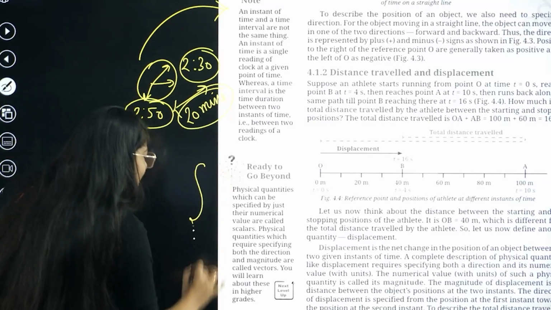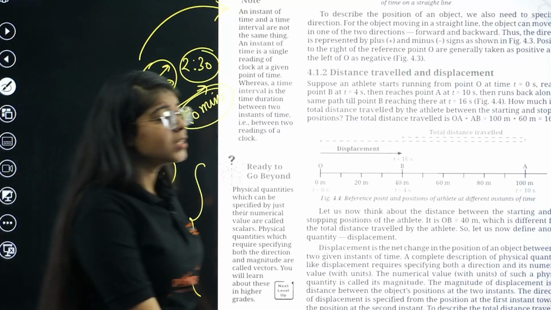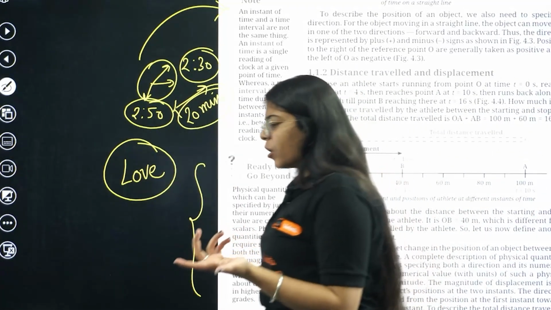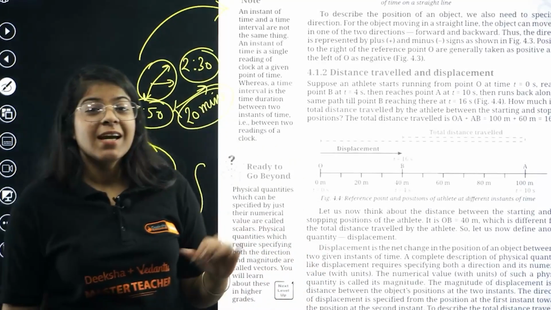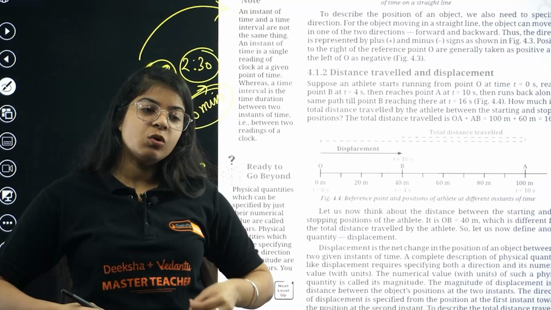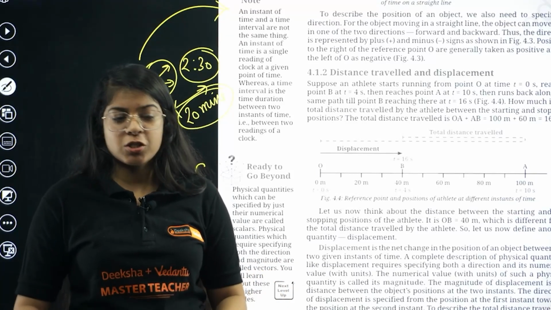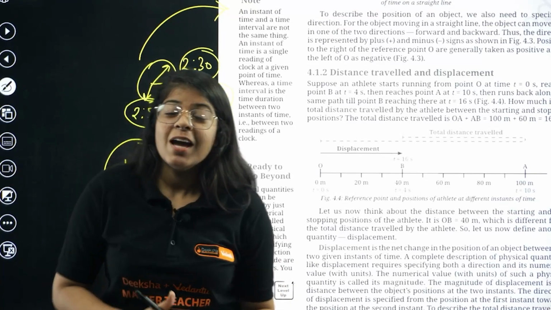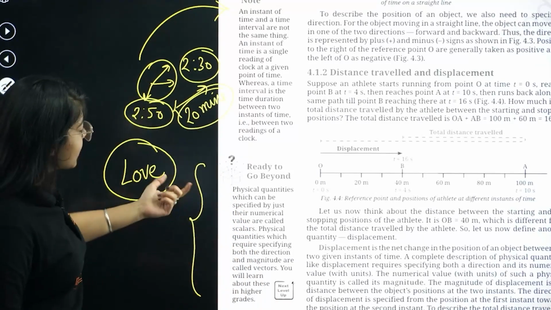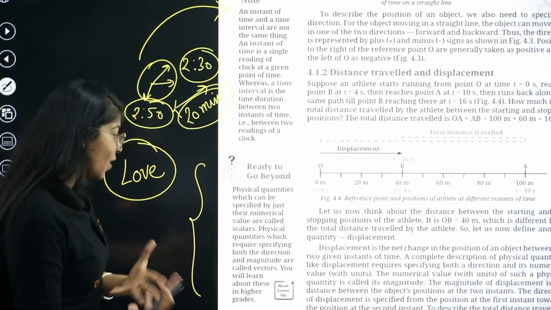Now, this is the section I love the most. Because you are studying something in your science class and you read about distance, you read about displacement, but sometimes we are very curious, and NCERT is trying to instill that curiosity in us so that we ask questions. It takes us a little beyond what our brain thinks it should go. It says physical quantities which can be specified by just their numerical value are called scalars.